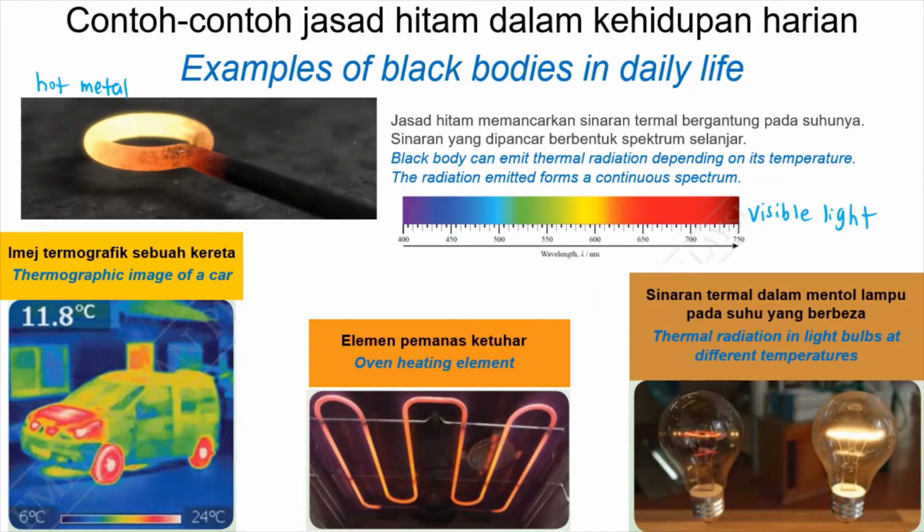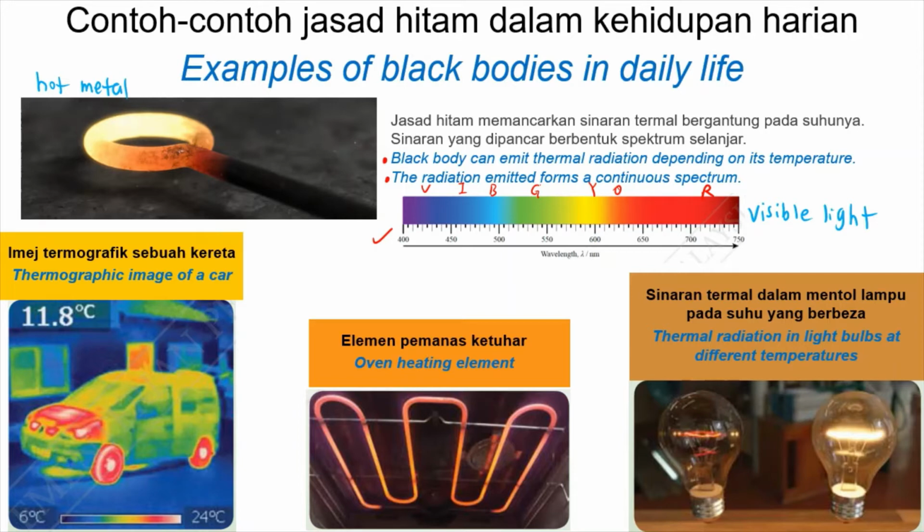Examples of black bodies in daily life. As we all know, black body can emit thermal radiation depending on its temperature. The higher the temperature, the higher the thermal radiation. And the radiation emitted forms a continuous spectrum. This is a spectrum for visible light. What color that we can see? We can see red, orange, yellow, green, blue, indigo, violet.